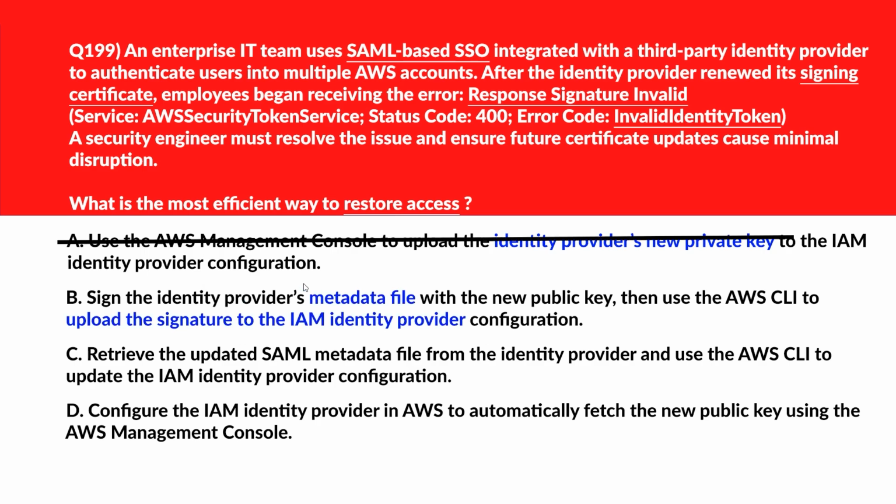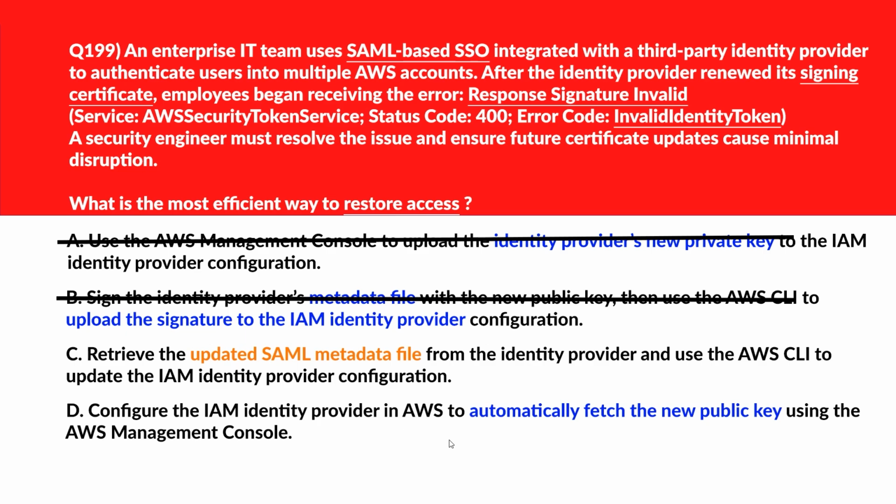Now let's move to option B. If you look at option B, AWS IAM doesn't require manual signature uploads. It validates signature using the metadata file. Wrong choice. We'll move now to option C. C says retrieve the updated SAML metadata file from the identity provider. Updating the SAML metadata file ensures AWS can validate assertions using the new signing certificate.